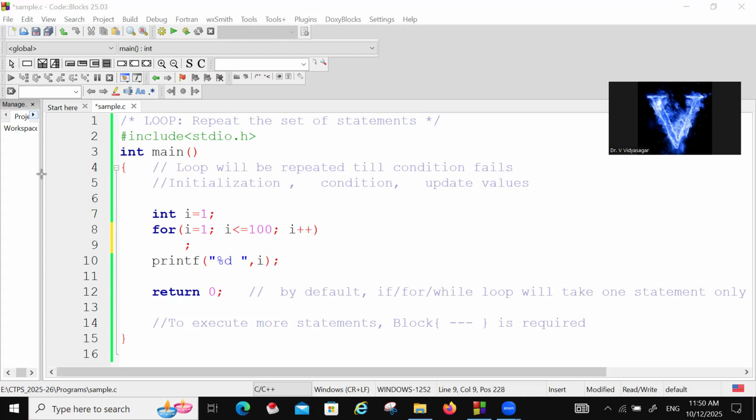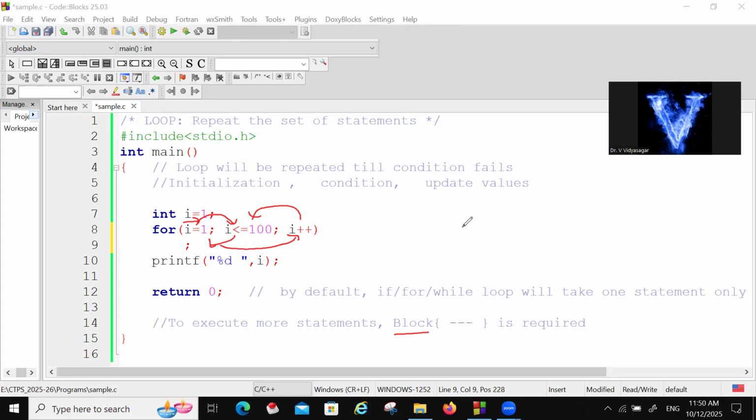See, I is equal to 1, and it comes here, and again it comes here. There is no block, there are no curly braces. That is why it is going towards here only. Next, it comes here: 2 less than 100, 3 less than 100. So it is repeating here only.